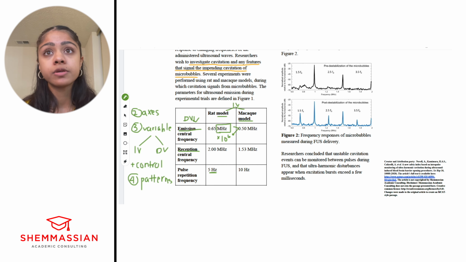0.5 is a greater frequency than... 0.65 is greater than 0.5, right? So the RAT model is greater in this case. Even in reception, the RAT model is greater, which makes sense. If it's greater emission, it's going to be greater reception.